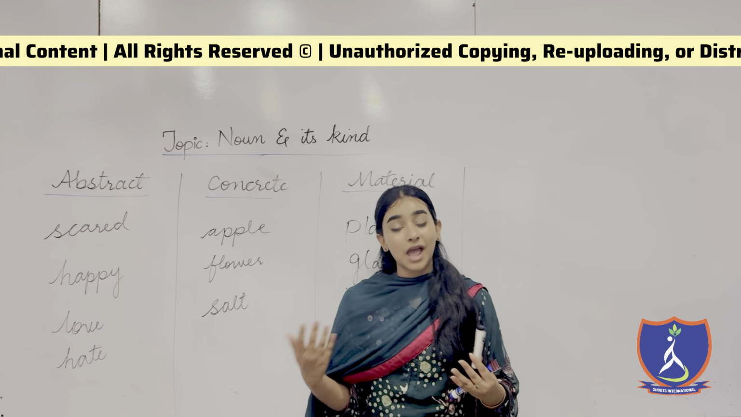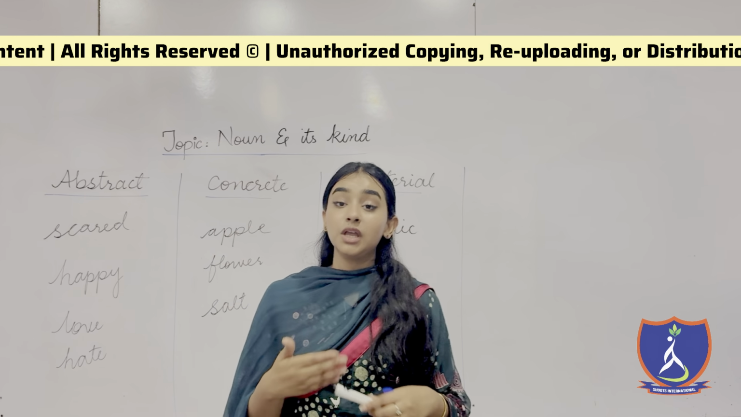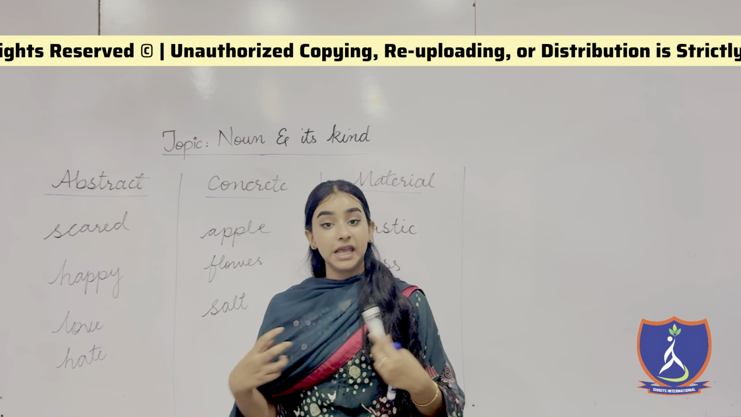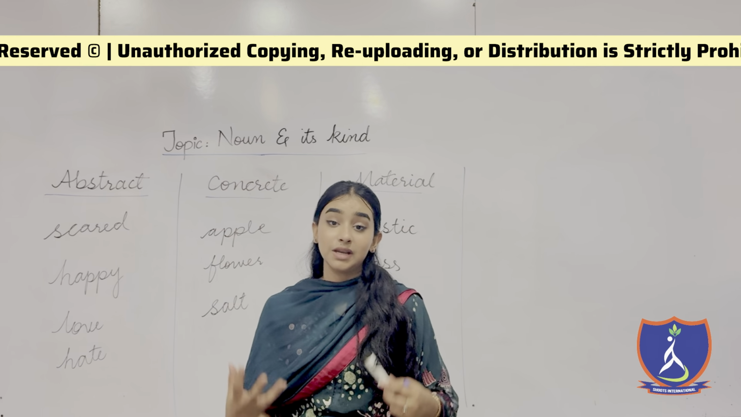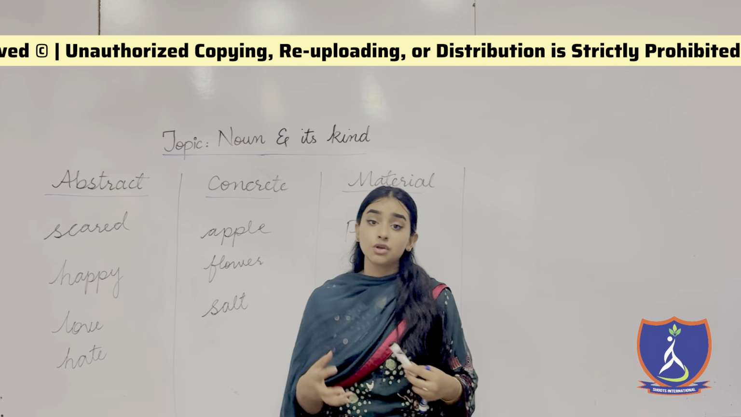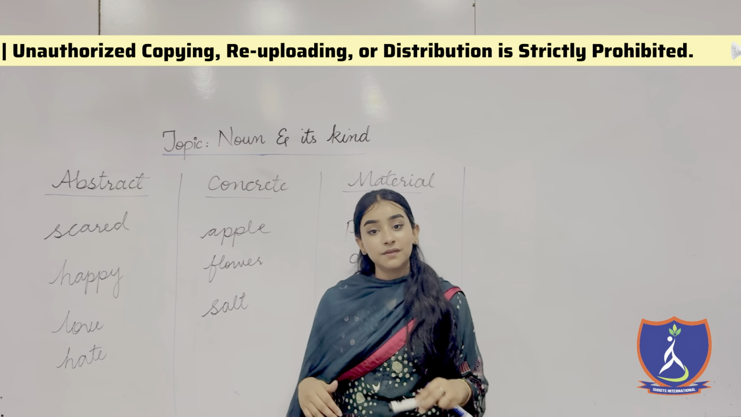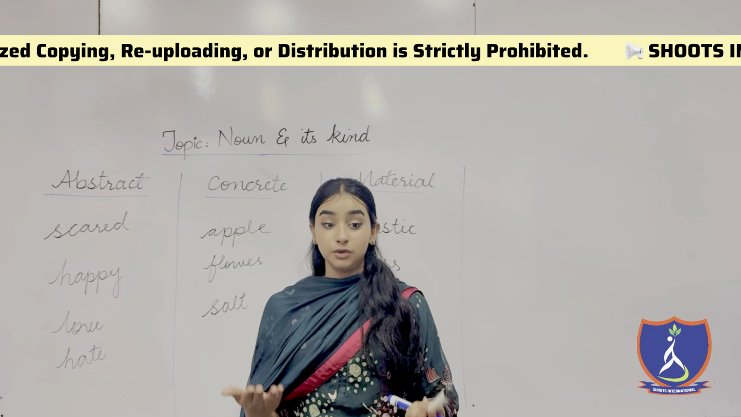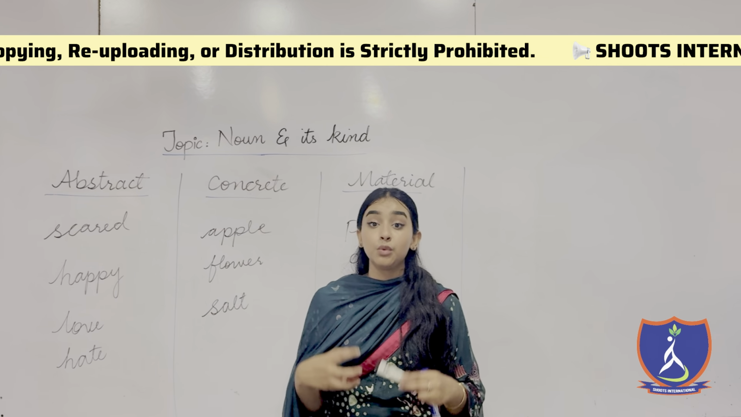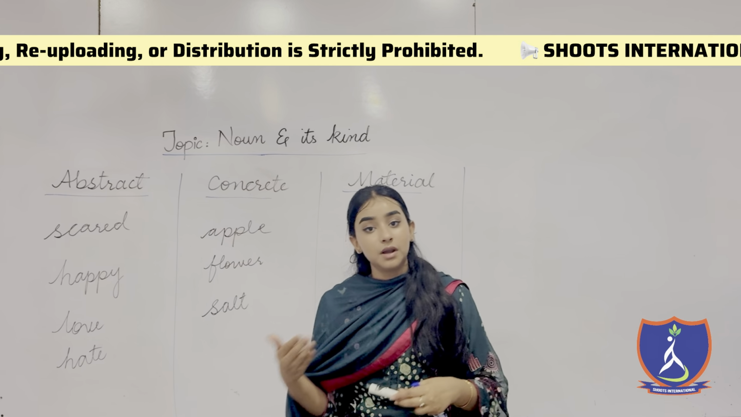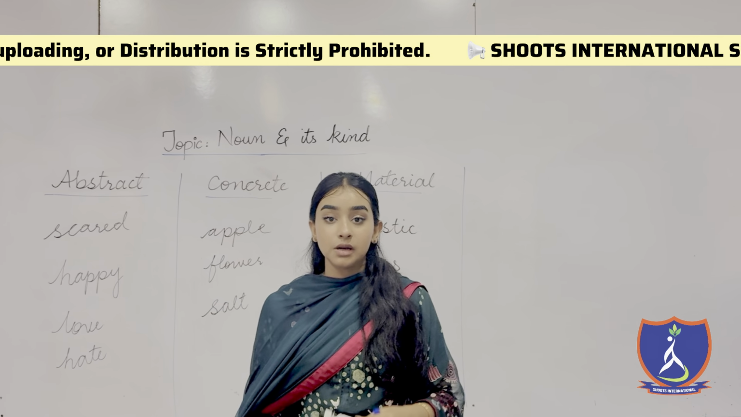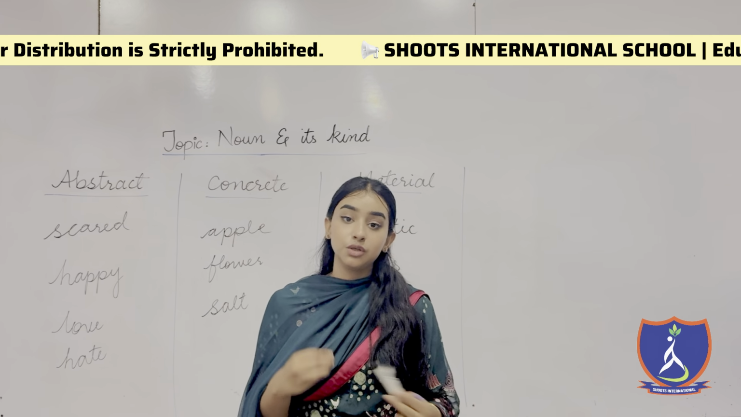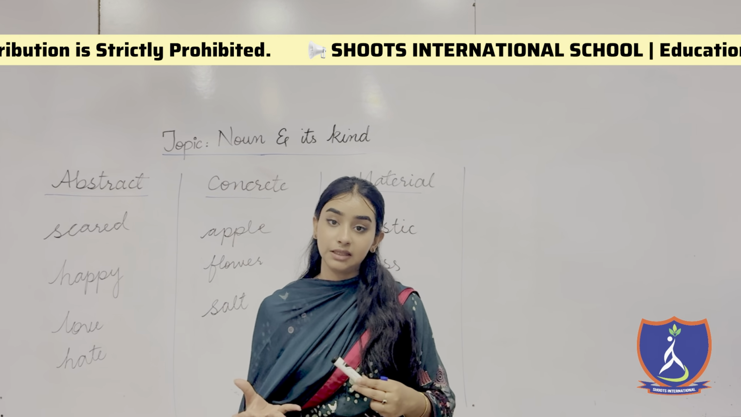Then we have discussed about abstract noun, the noun that we can only feel, but we cannot see, we cannot touch, like love, hate, bravery, cowardness, scared, afraid. These all are abstract nouns. Then we have discussed about concrete nouns, the nouns that we can see, we can taste, we can smell, we can touch, like apple or banana or salt or sugar, like these sort of nouns whom we can see. The flowers or fruits, you can touch them, you can see them, you can eat them, right?